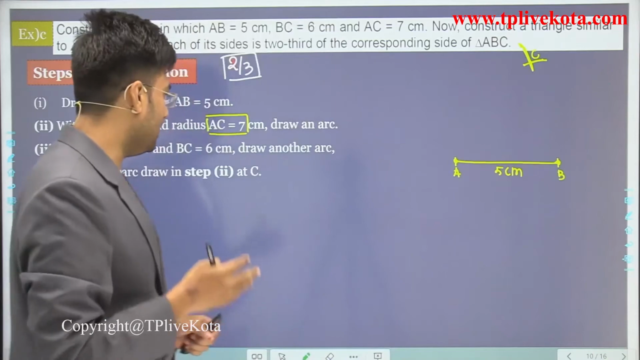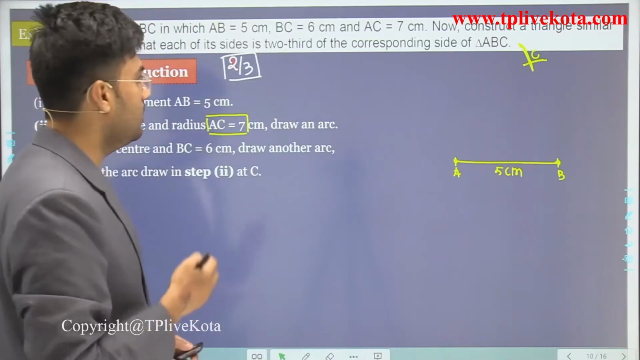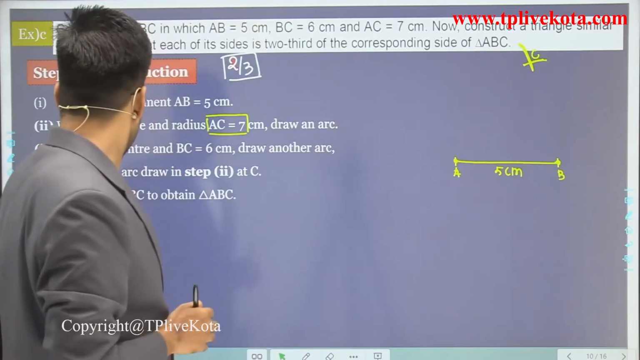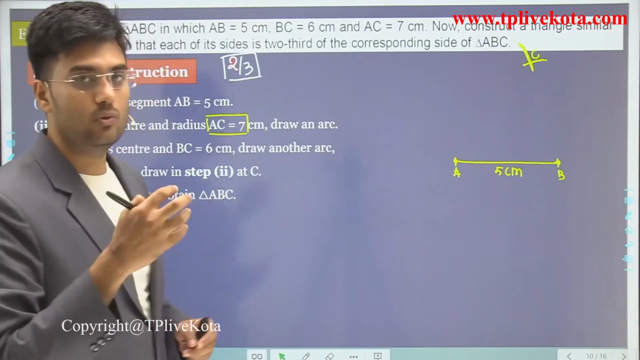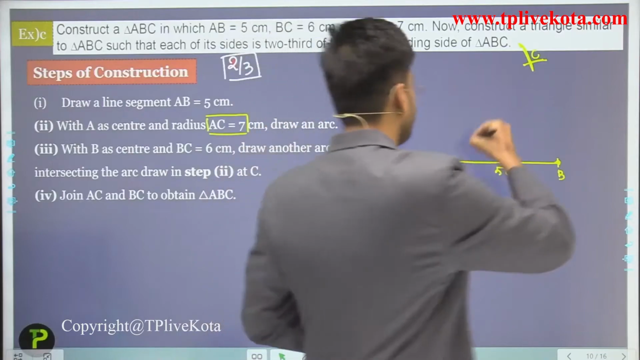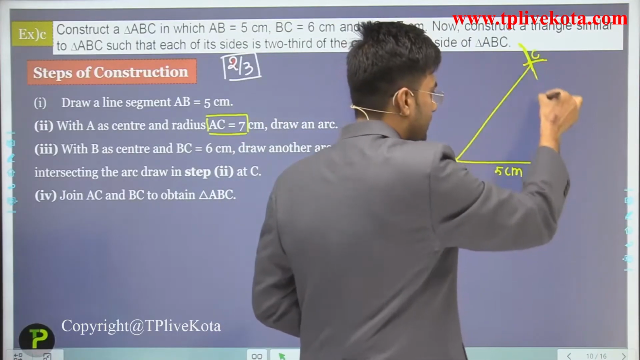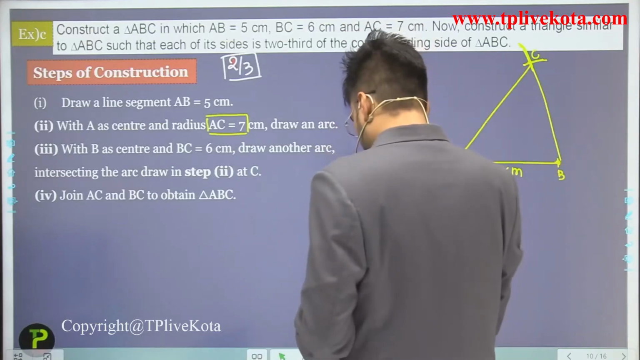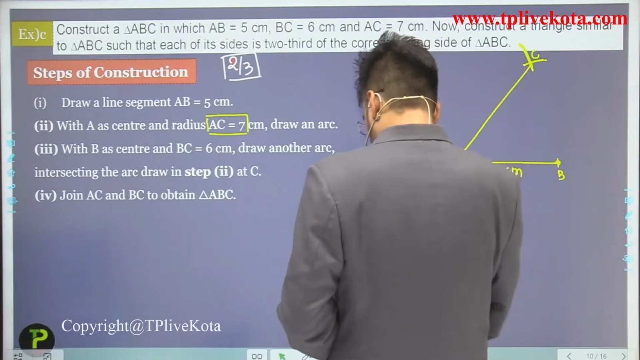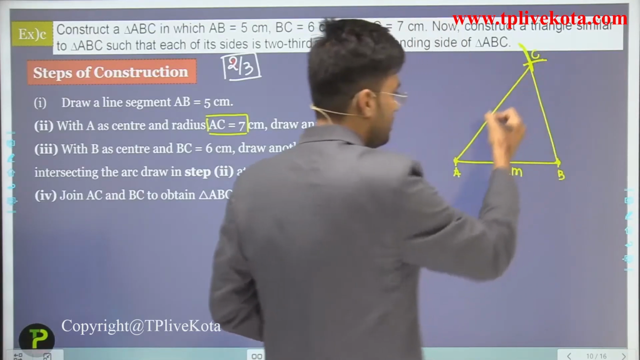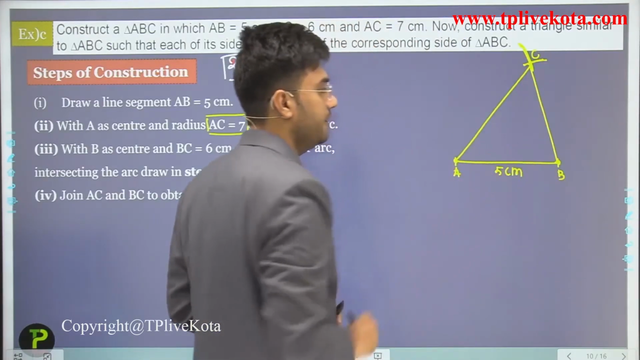Now what is our next step? We have to join AC and BC. Clear? So join AC and BC to obtain triangle ABC. This is AC here and this is AB here. So this is the required triangle ABC. Clear?